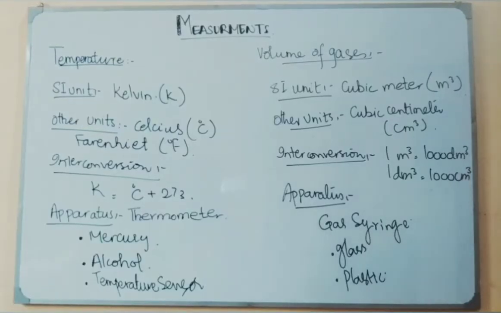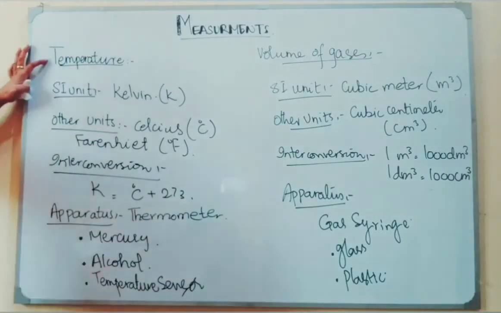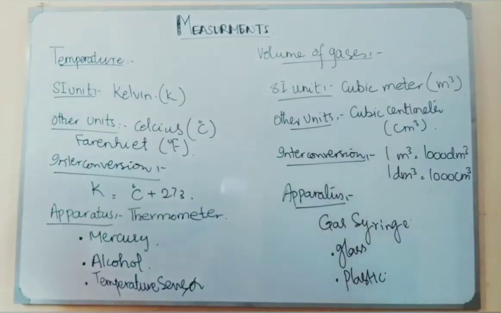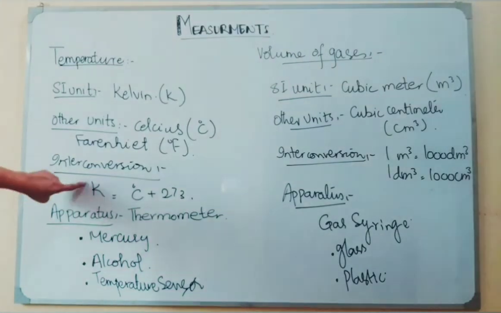The next physical quantity which I am going to explain is temperature. Temperature is the hotness or coldness of a body. How hot or cold a body is, we can measure by measuring its temperature. The SI unit used for temperature is the Kelvin. Other units used are the Celsius and Fahrenheit. If you need to convert these units into each other, you can note down the formula from the board. And the apparatus used is the thermometer.